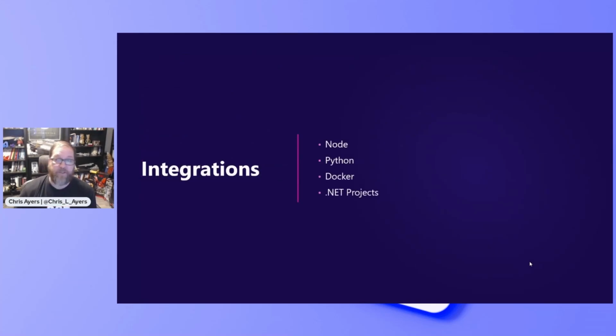And we have integrations for not only .NET applications and .NET projects, but maybe I need to invoke a Node front end. Maybe I'm doing something with React. I want to just invoke that through my app host. I can do that. Or if I have some Python code on the back end and I want to integrate that with Aspire, I can. If I easily want to spin up a container, that's quite easy to do. And I don't have to go hunt around and figure out what port things are running on. I can be very explicit in how that's configured in .NET Aspire.